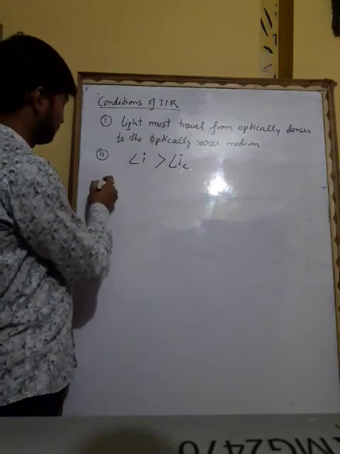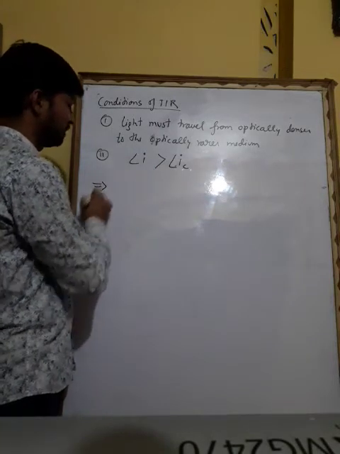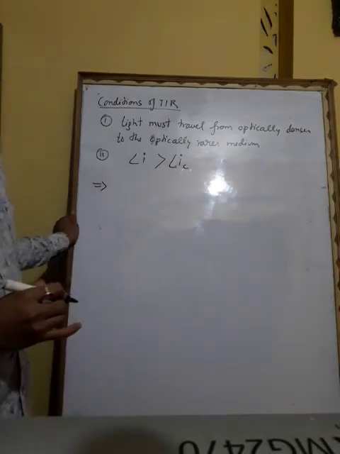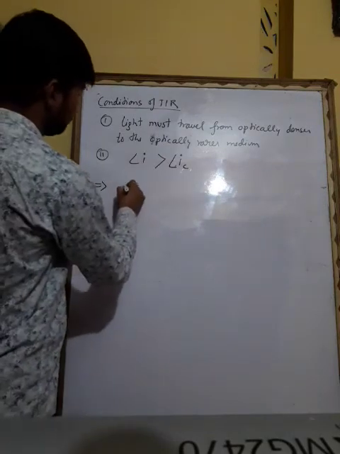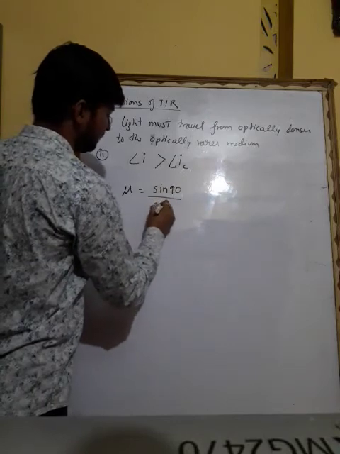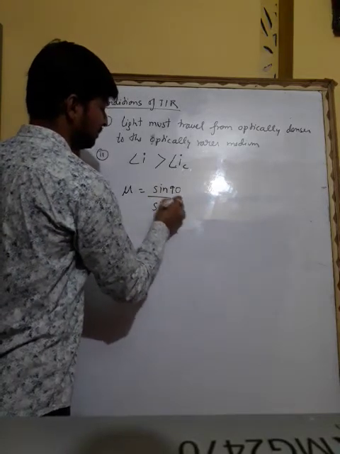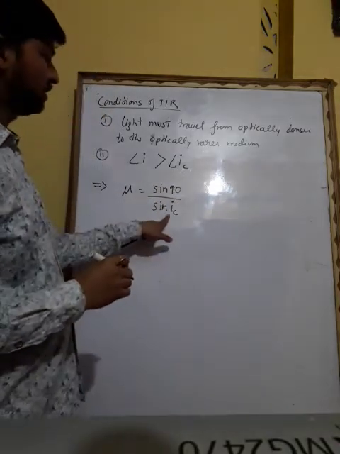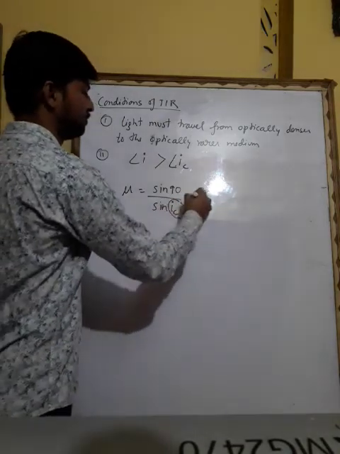Now let's know about the formula of the critical angle. The formula for critical angle is mu equals sine 90 upon sine IC. So when you have to calculate IC, this critical angle, you will use this formula.